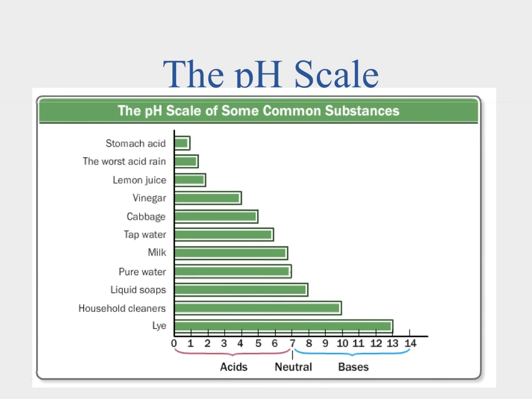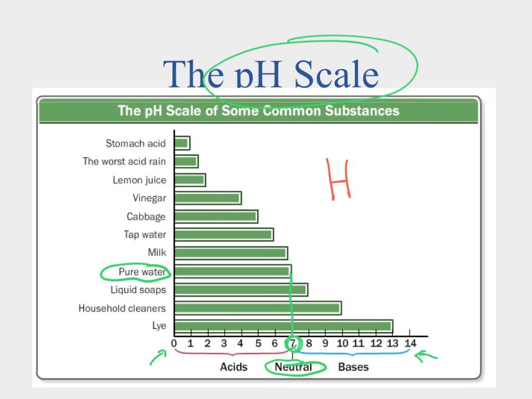Okay, so if we want to see how strong or weak an acid or a base is, we use something called the pH scale. The pH scale runs from 0 to 14, and right here in the middle is where we have something that is neutral. That's going to have a pH of 7. The best example we have of neutrality is this one right here, pure water. Now remember, if we look at water and its formula, it is a hydrogen, which we said makes an acid, and it is a hydroxide, which makes a base. So you add those together and we end up with something neutral, which kind of makes sense to us here.